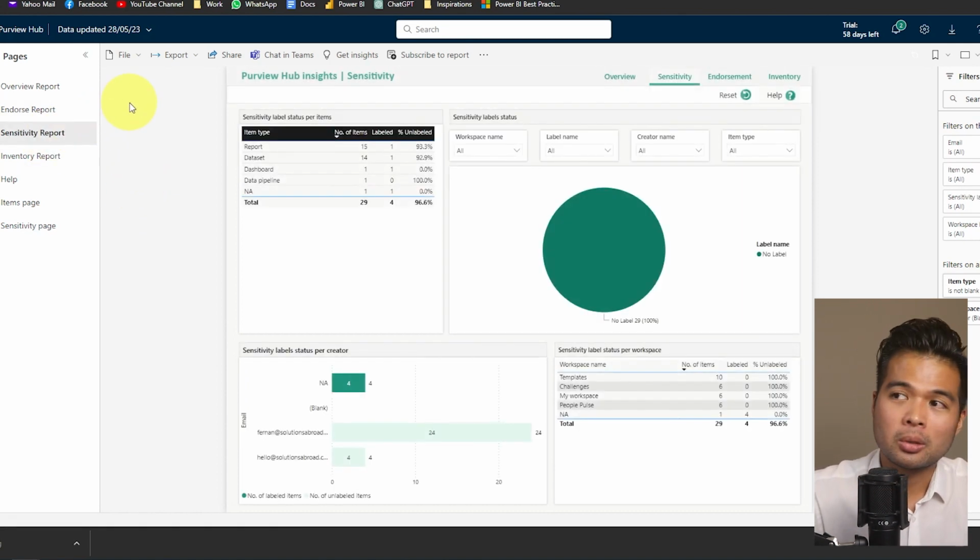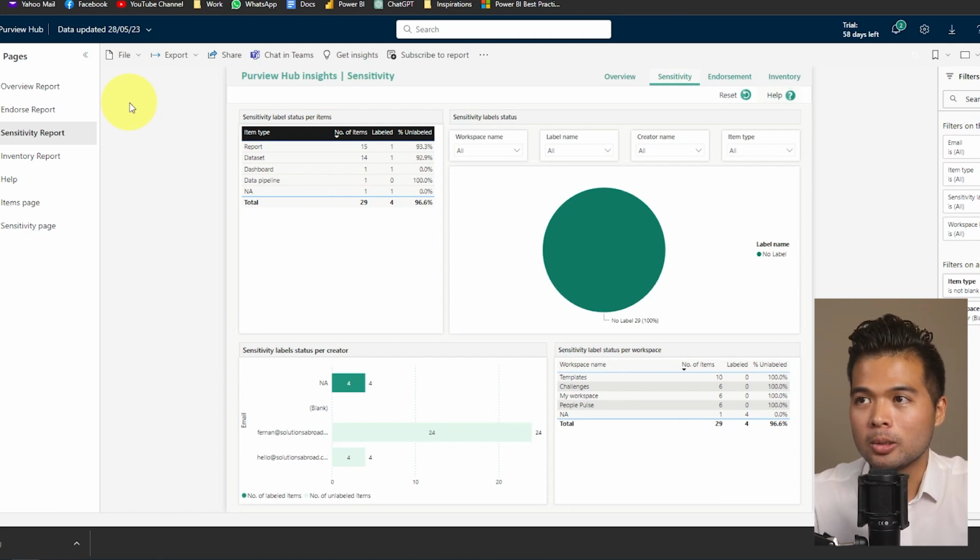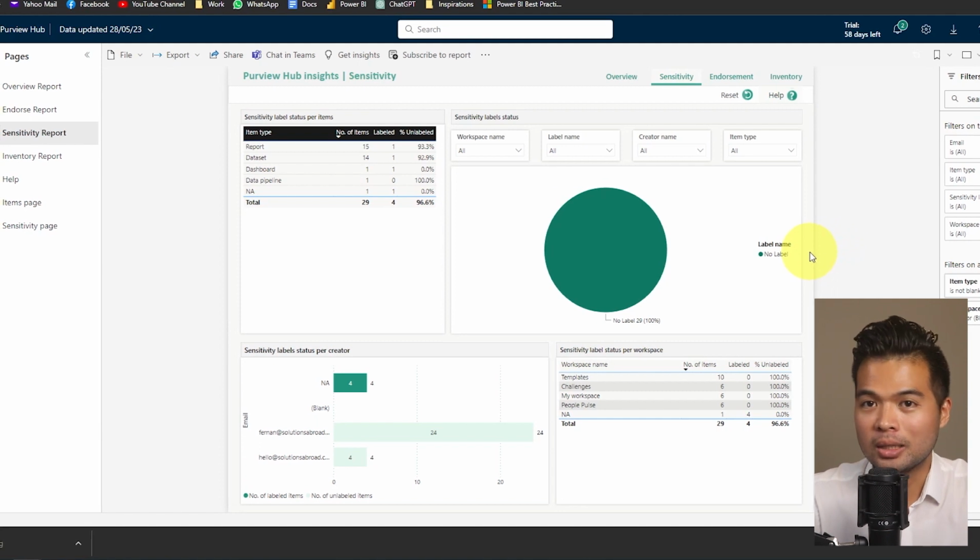Sensitivity labels. It's important for you to manage as an admin to make sure that, if you're applying these policies, all of your items in Power BI are classified in some way. So this gives you an overview as well as a drill down to your different workspaces, to your different reports, and even to your creators. So you can point the finger at who hasn't put sensitivity labels on the items that they publish.